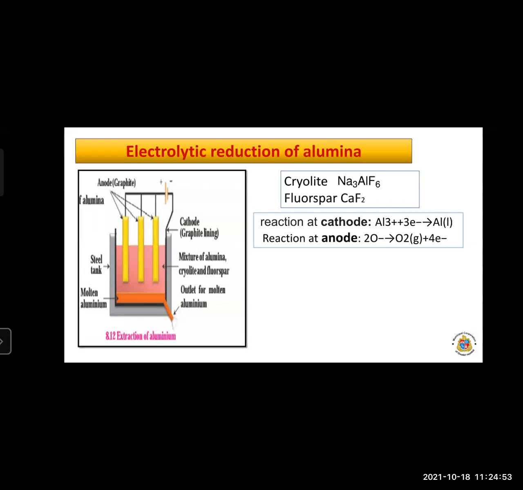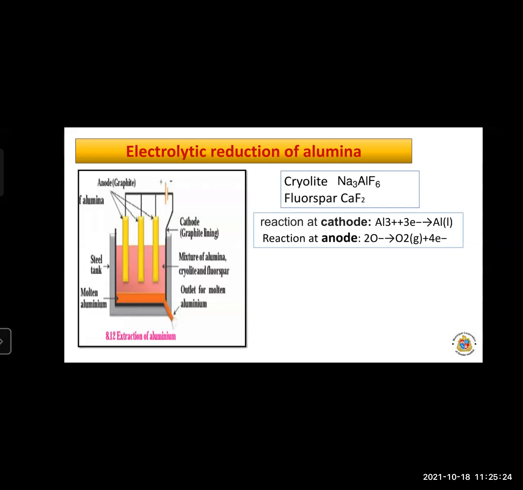Now look at the diagram. This is the electrolytic reduction process, where in this method we use electrolysis. We use electrodes, meaning graphite as the electrodes. So anode and cathodes are there. In this metal electrolysis of a molten mixture of alumina, which has a melting point of more than 2000 degrees Celsius. Now this tank contains the graphite.